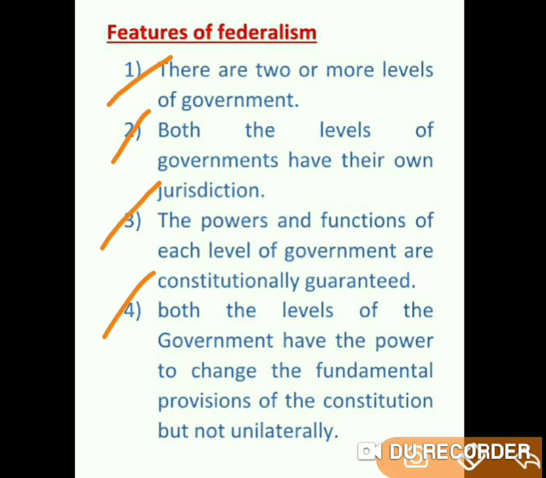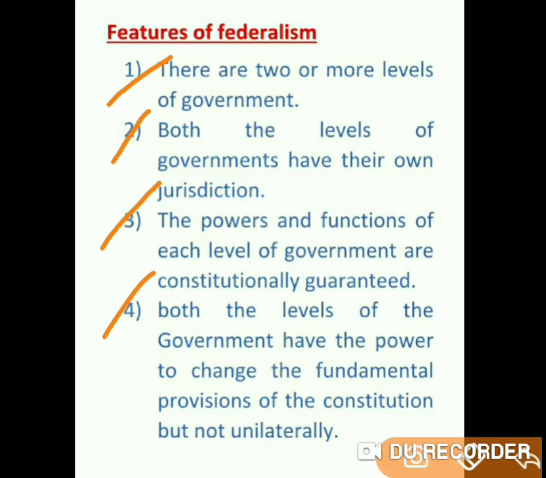But both the levels of government must give consent. Here, only one level of government cannot take a decision alone. There must be consent from both the levels of governments when they are going to change some provisions which are prescribed in the constitution. If they want to amend the constitution, unilaterally they cannot do it.